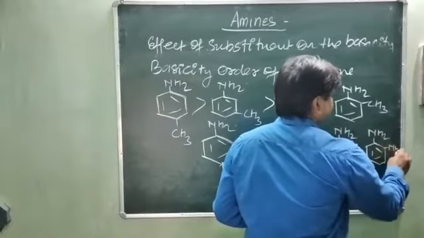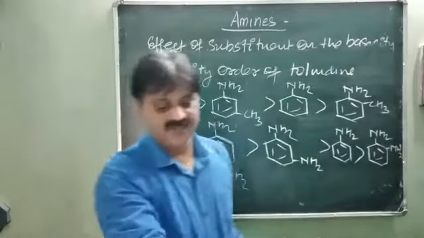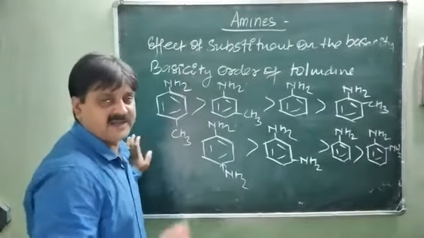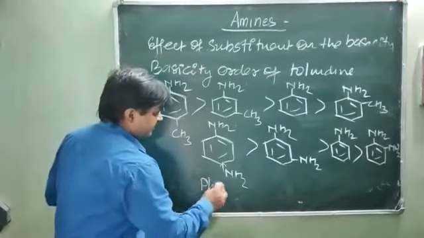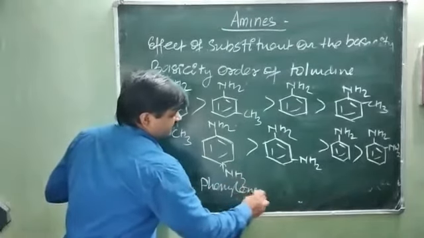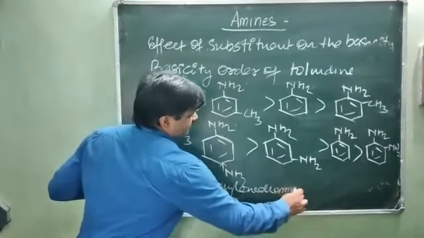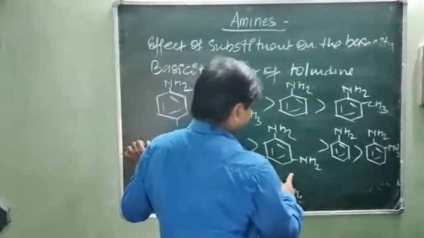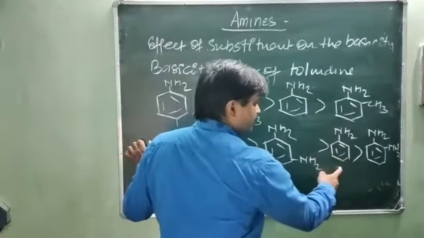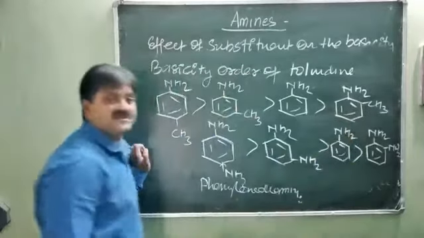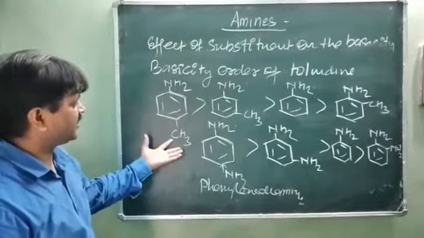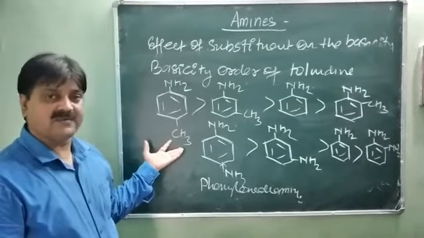So this is the basic character whenever an electron donor group is present at the ortho, meta and para position.